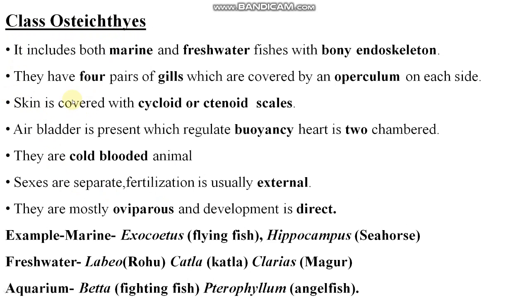Class Osteichthyes here includes both marine and freshwater fishes. Ocean water is called marine water, and it is salty water, right? And freshwater fishes with bony endoskeleton, they have 4 pairs of gills,